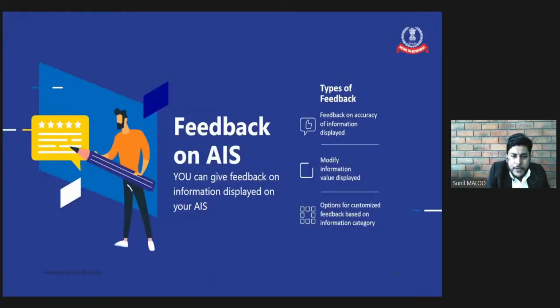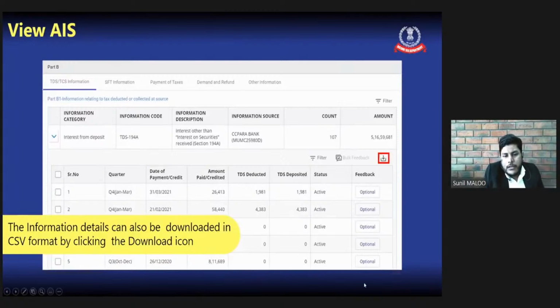So now what is the feedback? As we can see in the AIS, the last column is feedback and under that it is written optional. Suppose transaction serial number 1 is reported with amount paid or credited as TDS of 26,413, and TDS deducted is 1,981. Whether this transaction is appearing relating to us, whether the transaction amount is correct, belonging to someone else, or reported repeatedly, all these can be corrected by providing feedback in the portal.